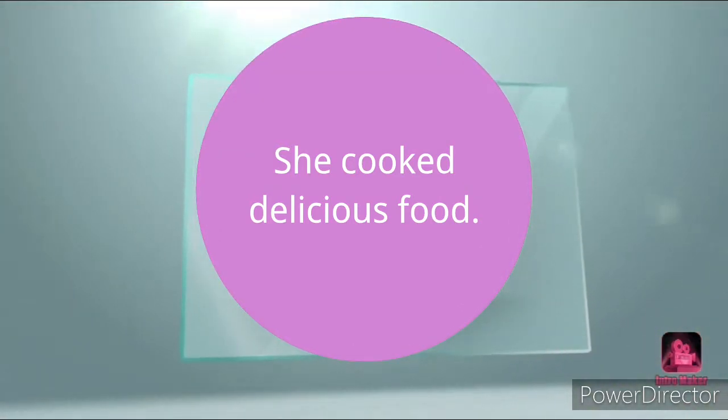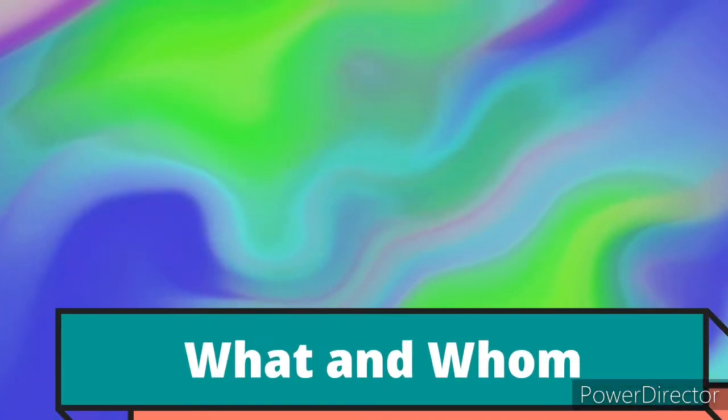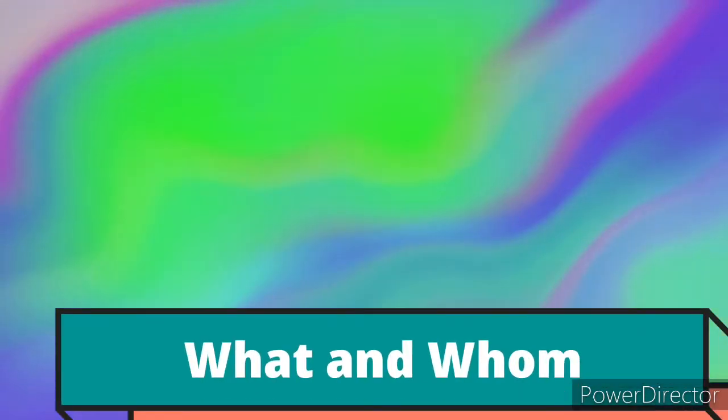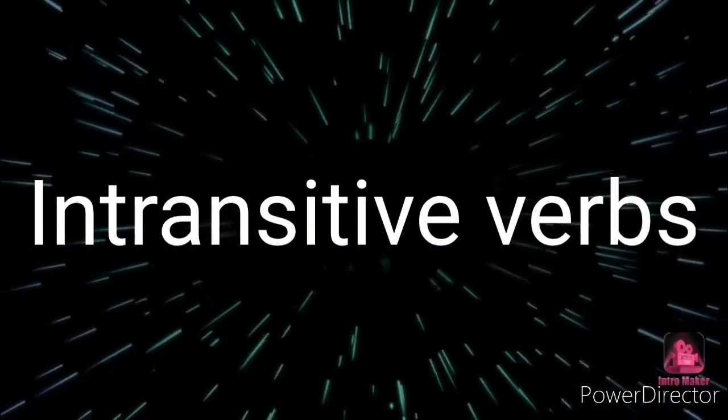So in this way we can understand that whenever we want to identify a transitive verb, we just have to ask two questions in the sentence, two words: what and whom. So let us understand now intransitive verbs. An intransitive verb is an action that doesn't have a direct object to receive that action. So it's an action verb without a direct object.